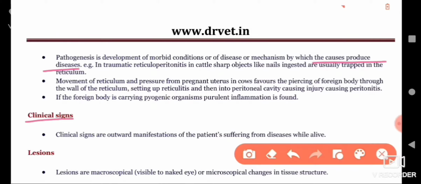In case of clinical signs, these are nothing but the outward manifestations of the patients suffering from the disease, and these are usually recorded by the doctor. Now let us come to the lesions. Lesions are the changes in the tissue structure. They may be macroscopic, which are visible to the naked eye, or microscopic, which can be visualized by using a microscope.